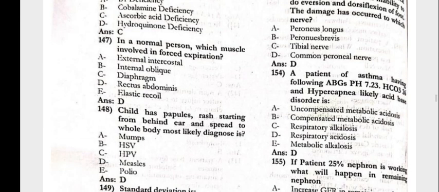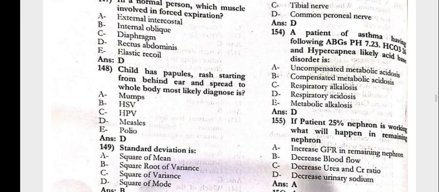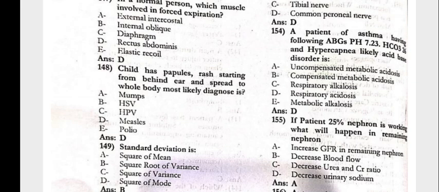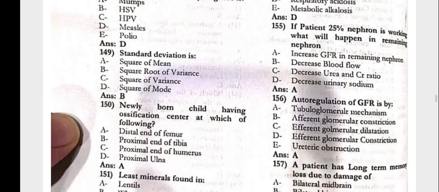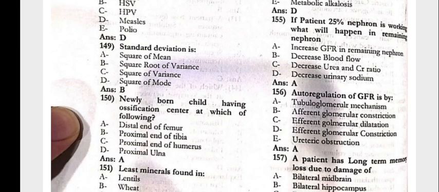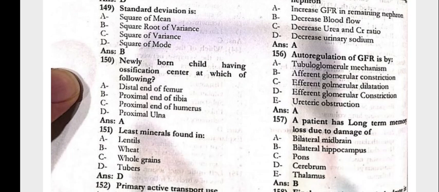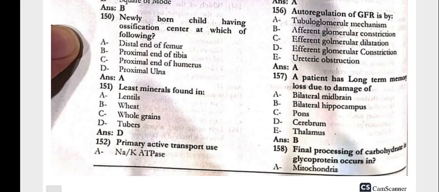The damage has occurred to which of the following nerves? That is the common peroneal nerve. The patient of asthma having ABG pH 7.23, bicarb 26 and hypercapnia, likely acid-base disorder is respiratory acidosis. The patient has 25% nephron working. What will happen in the remaining nephron? Increased GFR in the remaining nephron. The autoregulation of the GFR is by the tubuloglomerular mechanism.